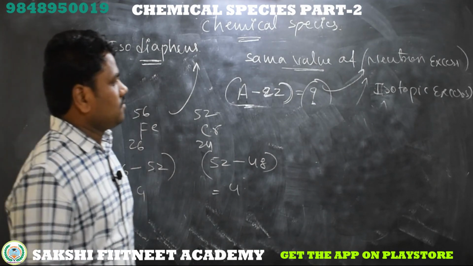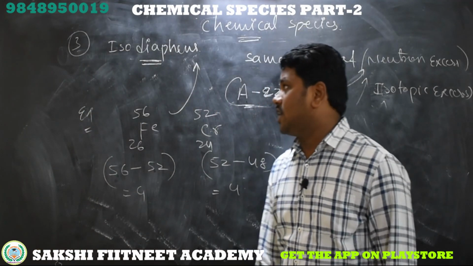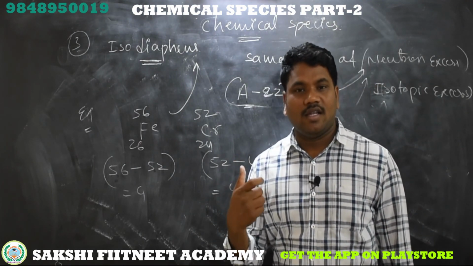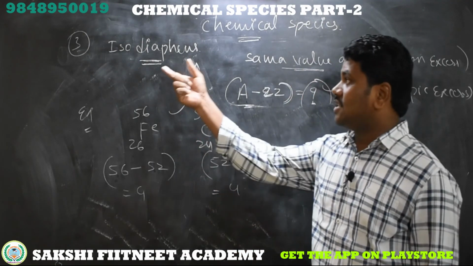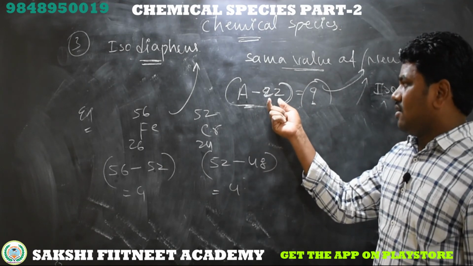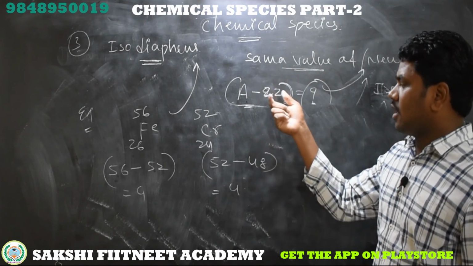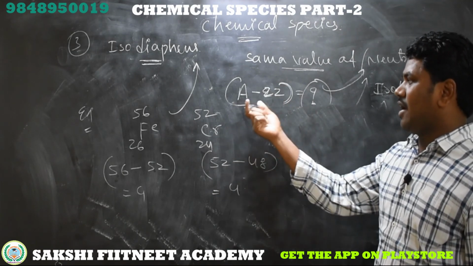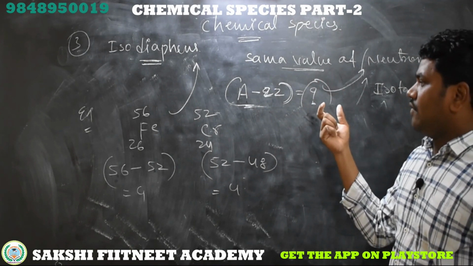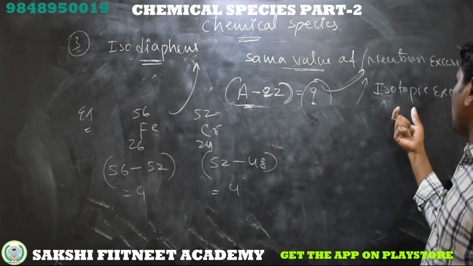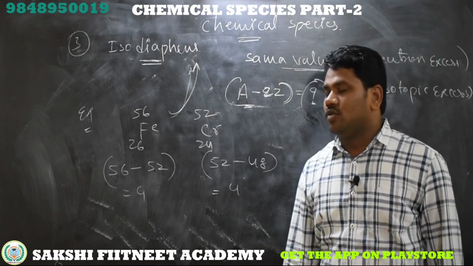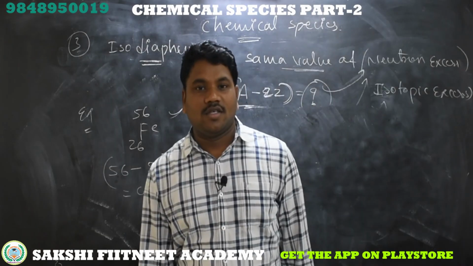So I hope you understand well which are isotones and which are isodiaphers. Isotones are the elements which have the same number of neutrons in their nucleus. Isodiaphers means when we take the total mass minus double the atomic number, that is A minus 2Z, and get 1, 2, 3, 4, if the elements have the same isotopic excess value, they are called isodiaphers. We have discussed 2-3 examples, and based on that, I think you understood well.